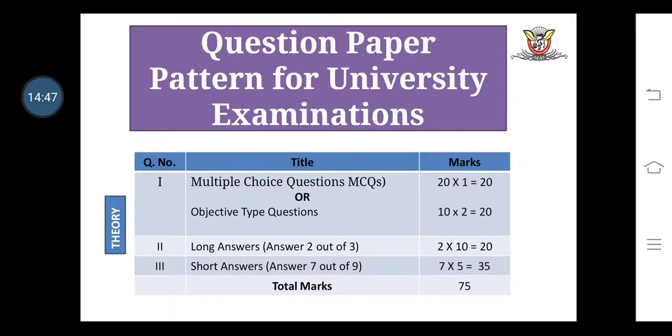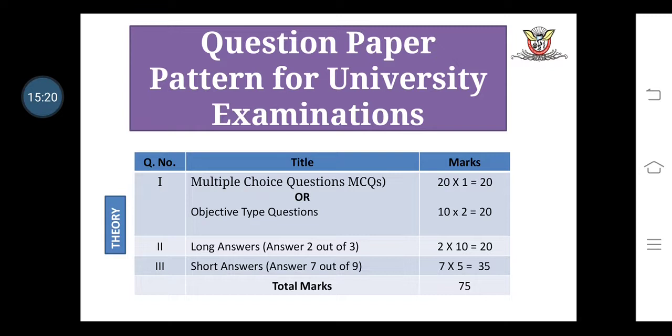Now we discuss the question pattern for the university examination. First we discuss the question pattern of the university examination for the theory. If you properly observe, the pattern of the theory as well as the practical in the sessional and university are both the same, with the only difference being the increase in the number of questions to solve. The university examination consists of three types of questions.